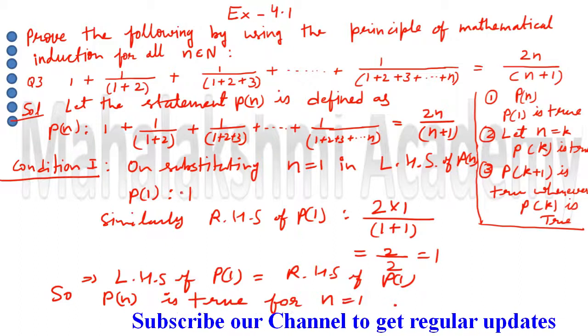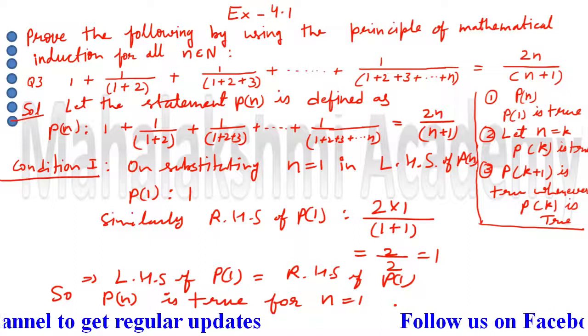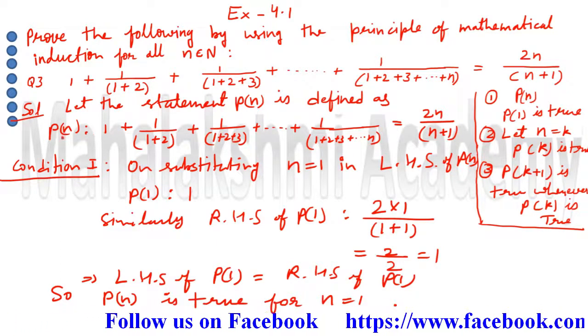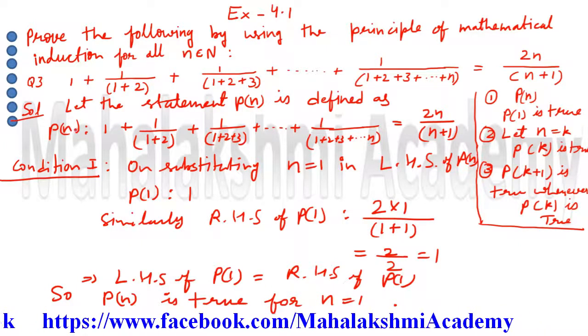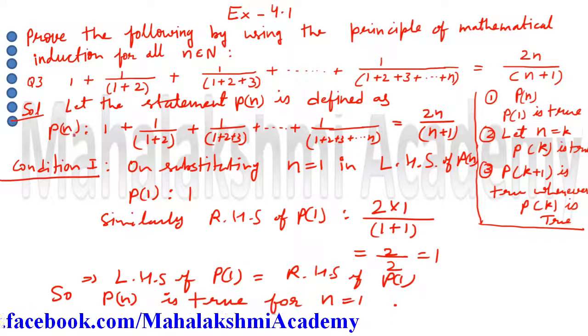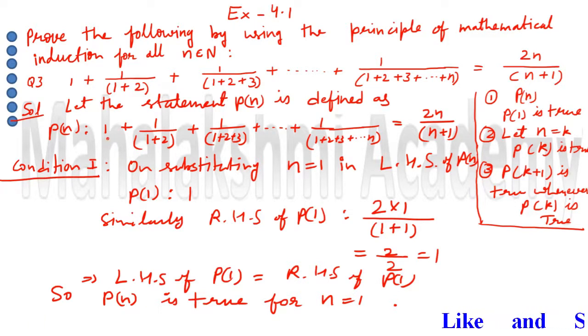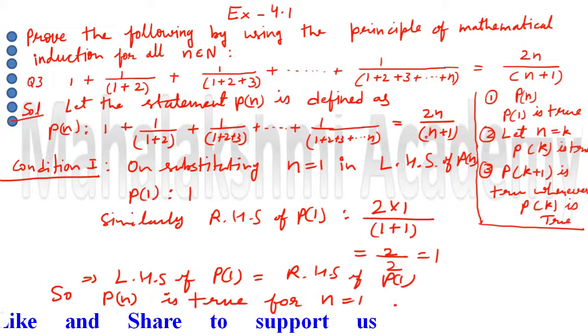So here students, from all the terms, if n equal to 1 means 1 is one term, so take one term, that is 1. If n is 2, that time you have to take the first two terms, and if n equal to 3, then you select the first 3 terms, and if n equal to n, then you select all the terms. Like this the process goes. We want only 1, so we select only the first term, which is 1, and in the right hand side wherever n is there, replace it by 1.